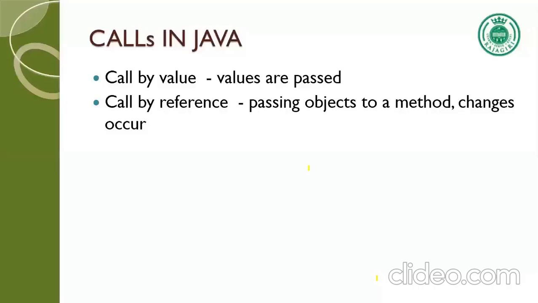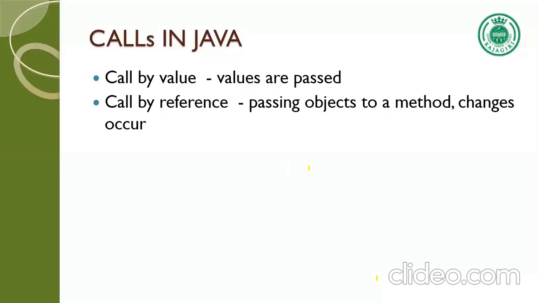We will now see a new topic, calls in Java. Just like in C and CPP, you have two kinds of calls in Java: call by value, where values are passed, and call by reference. Now, compared to C and CPP, calls by reference in Java are very, very easy.